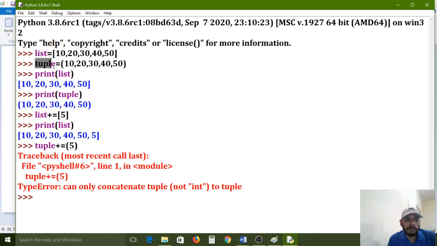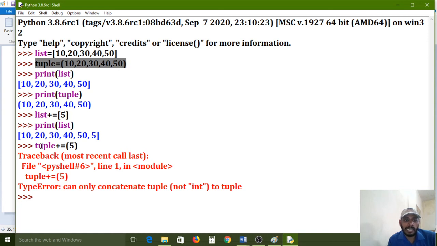But for the tuple, the memory will not increase. It is prefixed. Once you enter 10, 20, 30, 40, 50 elements, you have decided. If you want to add one more element, you can't add in this same memory location because it can't increase by itself. But list, that memory can increase by itself. So that is the difference between list and tuple.